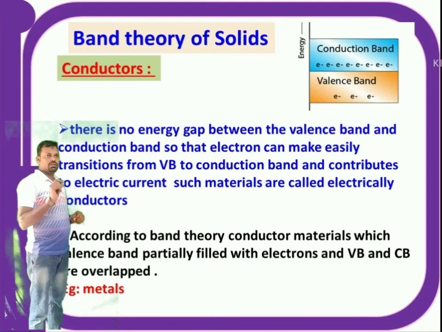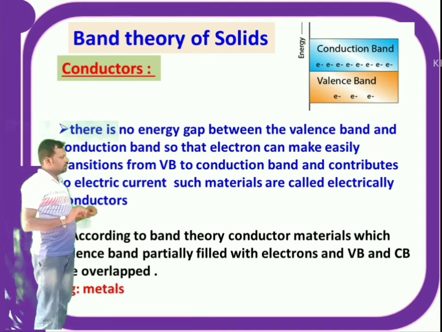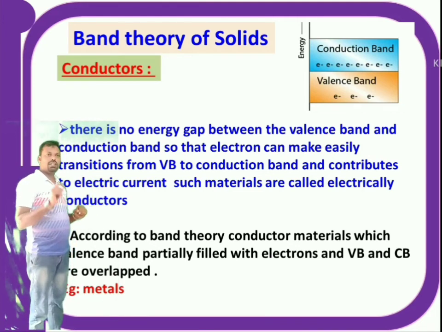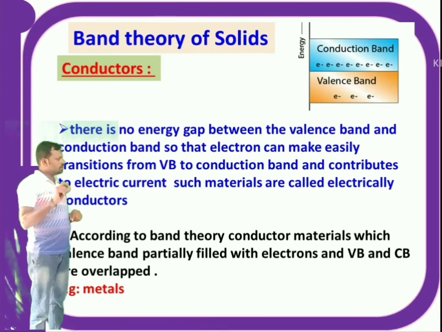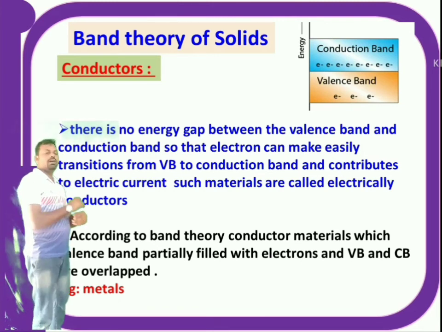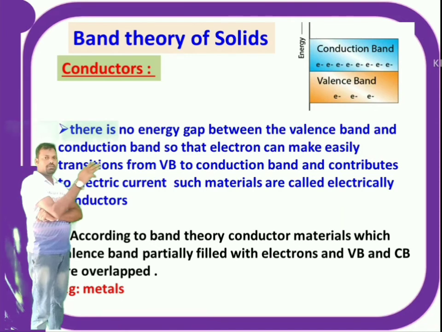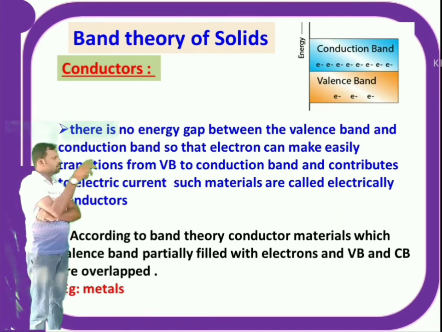That means it is very easy to transfer from one to the other because they are overlapped, there is no gap, so no need to supply energy. According to band theory of solids, conductors are the materials which have the valence band partially filled and no gap between the valence band and conduction band. That means they are overlapped. Examples of conductors are metals.